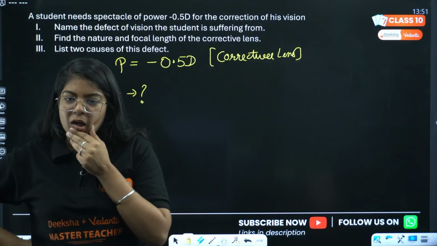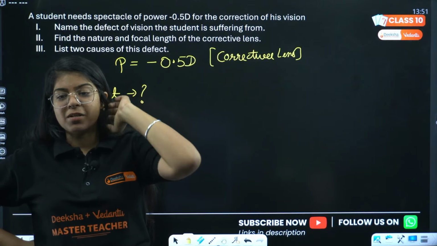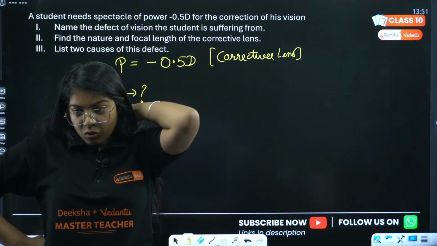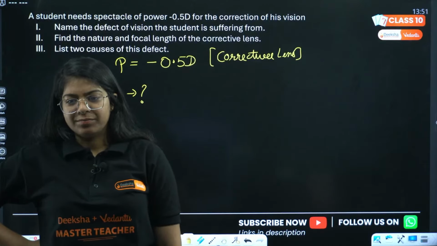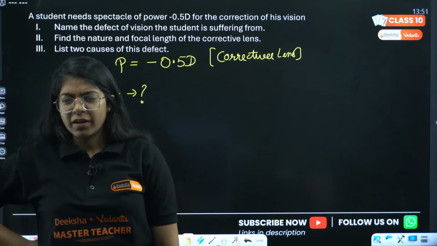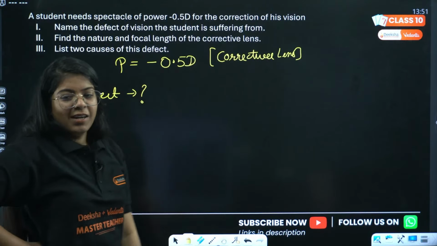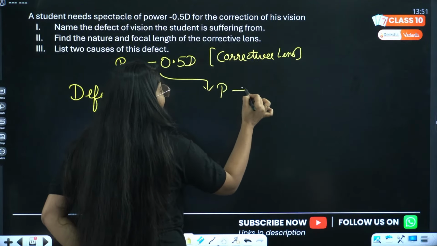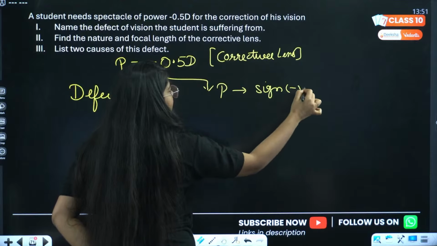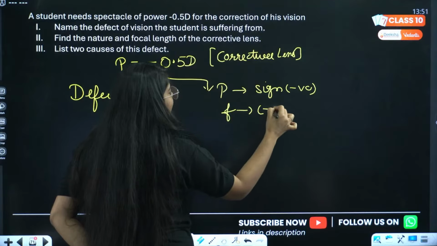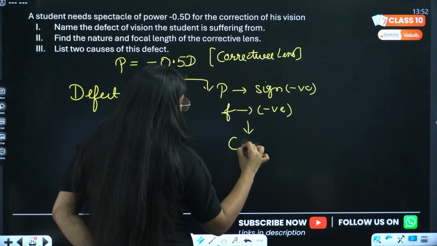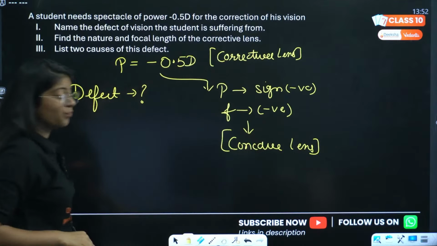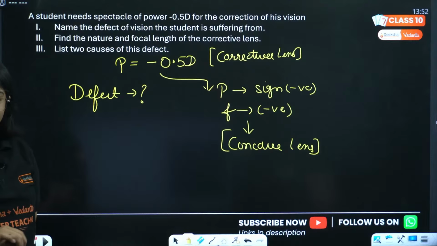Okay, myopia. Rukmini is saying that the person is suffering from myopia. Concave lens, Komal is saying. Right. The sign of power is negative, which means the focal length will also be negative. Now, which lens has negative focal length? That is the concave lens. Good, right?